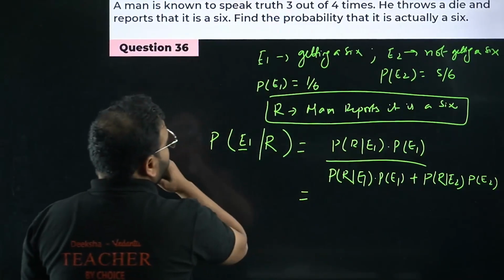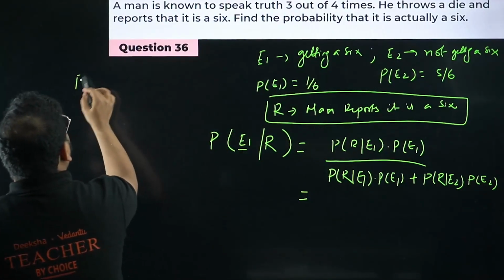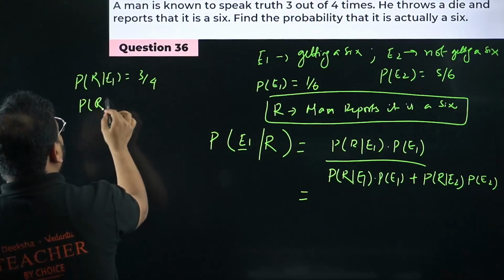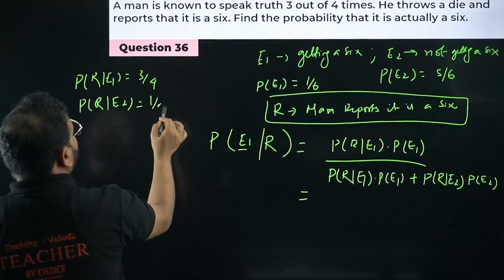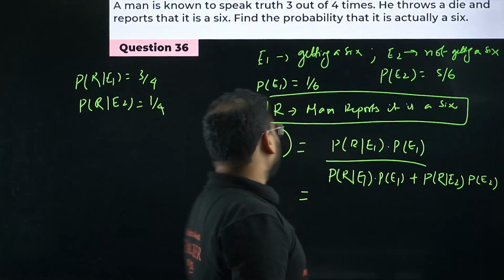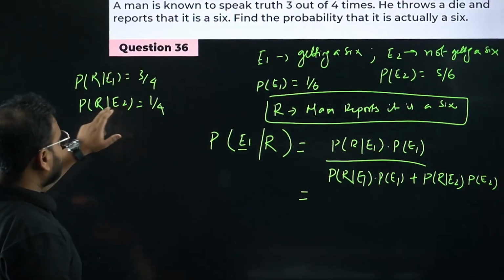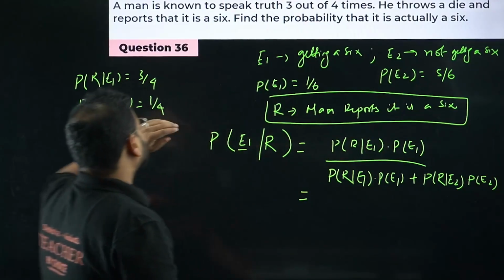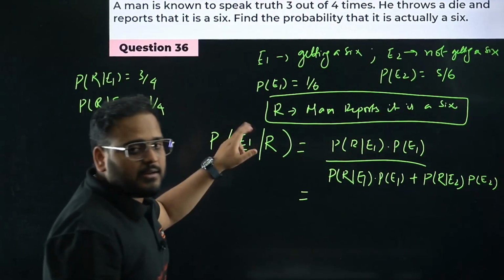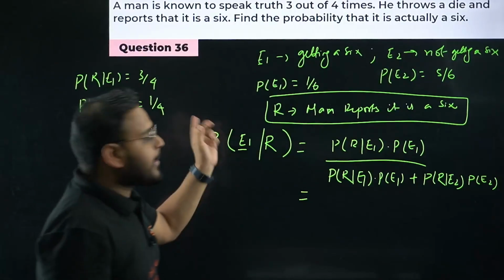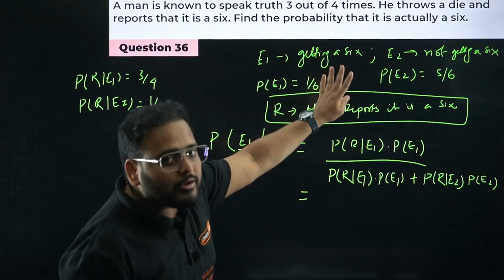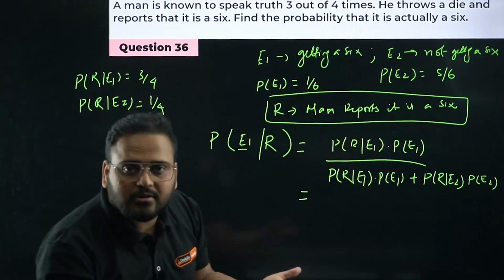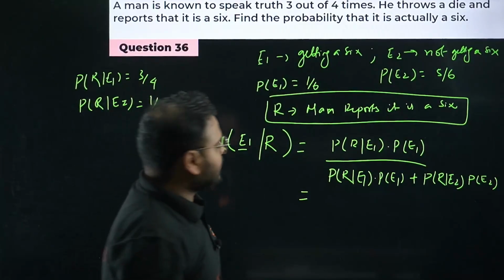So what is P(R|E1)? It means he is reporting and he is saying the truth. So P(R|E1) is 3 by 4, whereas P(R|E2) is 1 by 4. E2 means not getting a 6, but the man is reporting a 6, which means he's lying. He's saying truth 3 out of 4 times, so lying is 1 by 4 times. Getting a 6 and saying it is a 6 means he's saying truth, so 3 by 4.